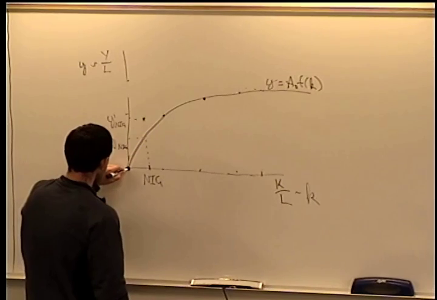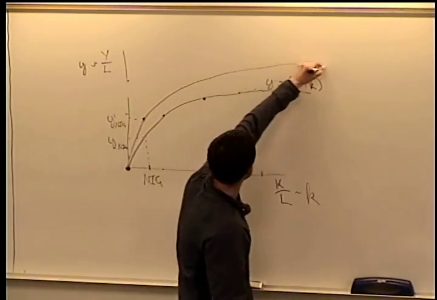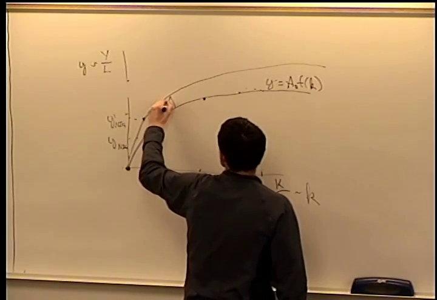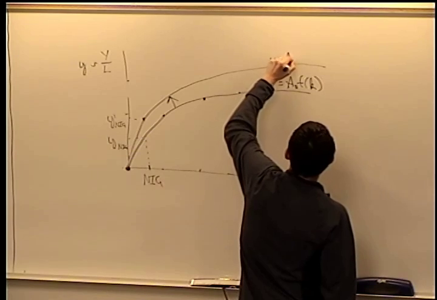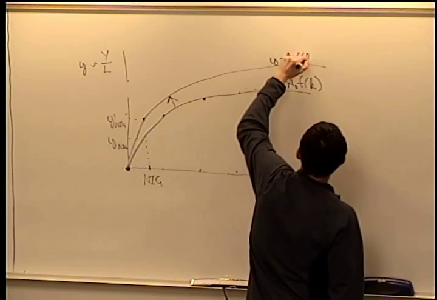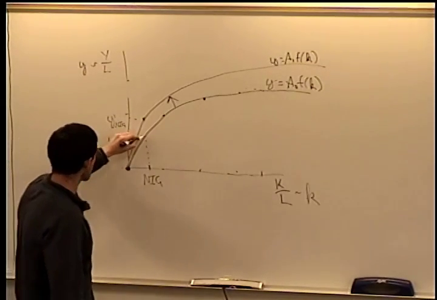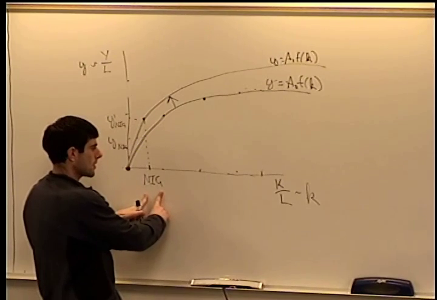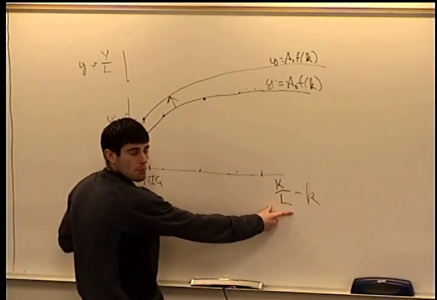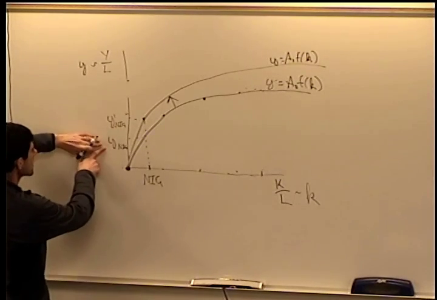Or what that looks like is with better technology, this thing has rotated upwards. So this will be Y equals A1 F of K.